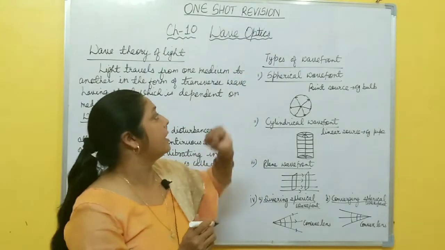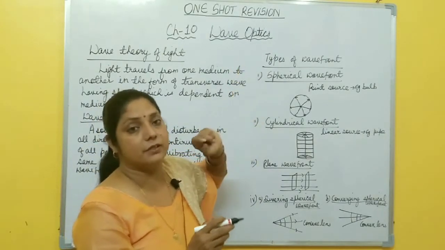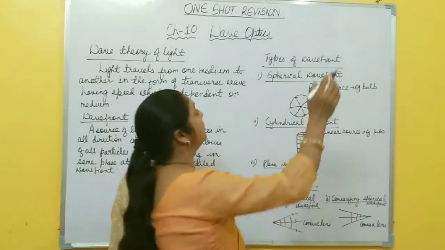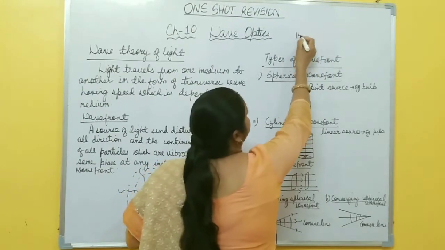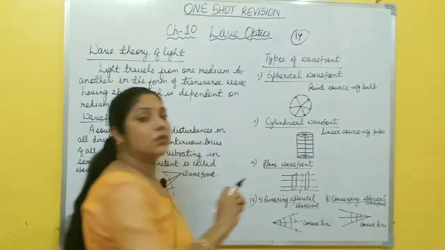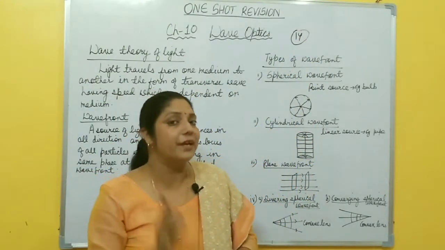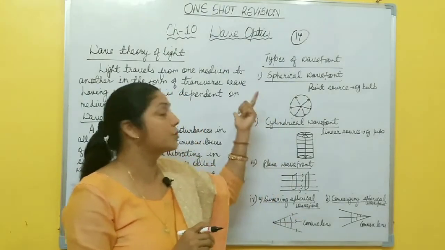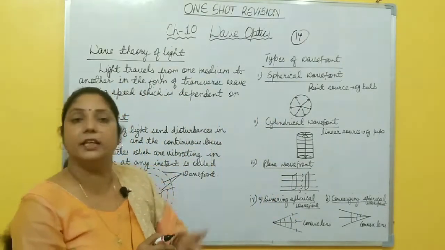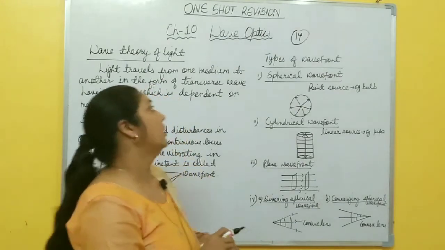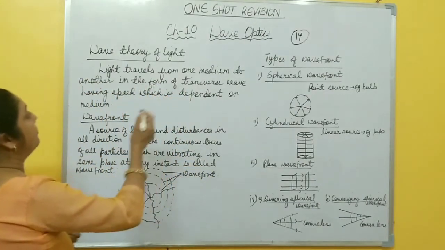So, optics, both ray and wave optics, consist of how much marks? 14 marks. So this optics for class 12th is very important. It's very easy to score 14 marks if you revise all the important topics, right? Okay, let us start this wave optics.